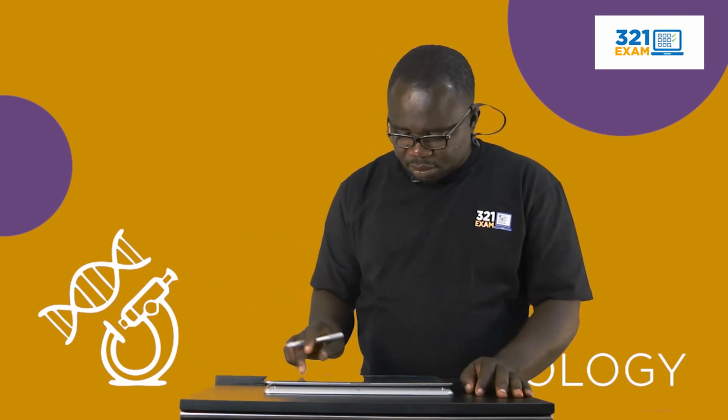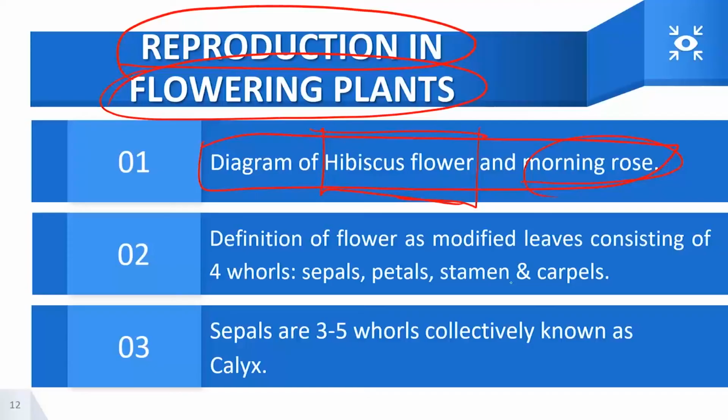Flower is a reproductive organ. So, a flower is a reproductive organ of a flowering plant.